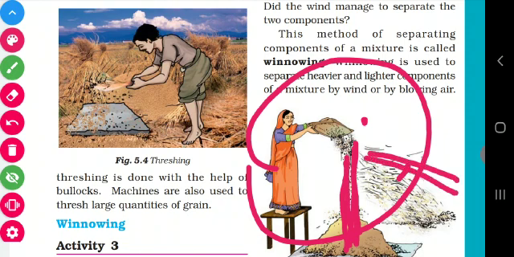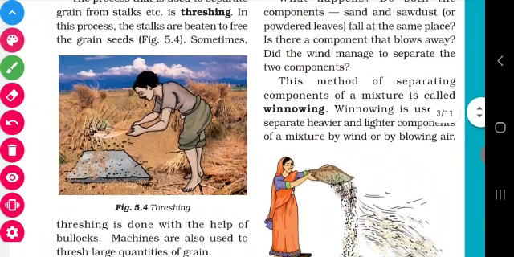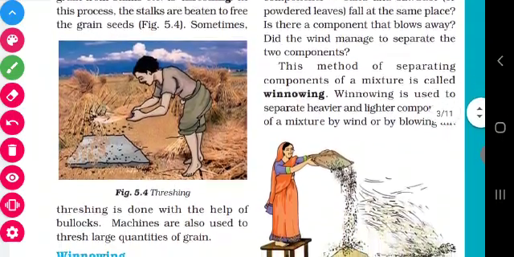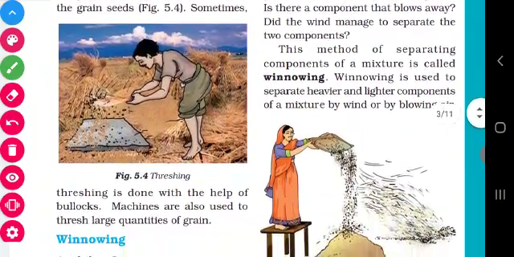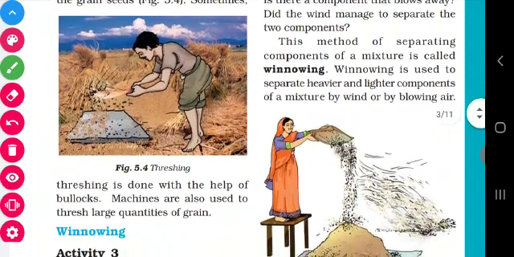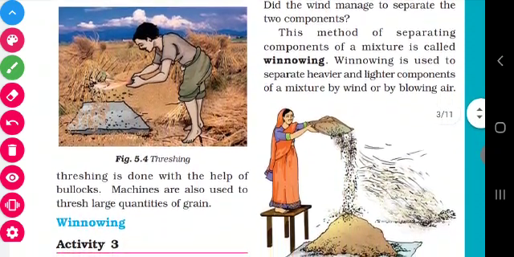So this is the winnowing method. By this winnowing method, we can separate heavier and lighter components. Children, have you all understood? Farmers use this method, with the help of the wind, to separate two substances.